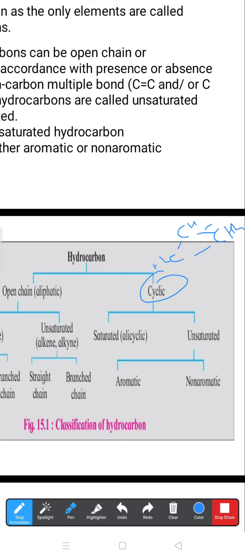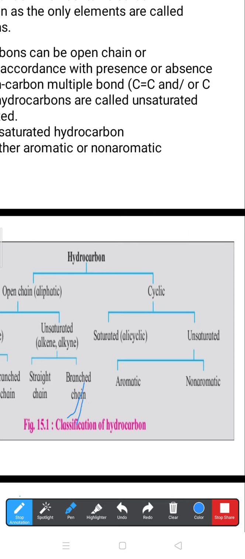Remember this. Now this cyclic hydrocarbon can be classified into saturated cyclic, meaning alicyclic hydrocarbon, and unsaturated cyclic hydrocarbon. Unsaturated means double or triple bonded, normally double bonded. From that we get aromatic hydrocarbons like benzene, and some are non-aromatic hydrocarbons, meaning more than six carbon atoms bonded by double and single bond chains. So these are two more types of unsaturated hydrocarbons.